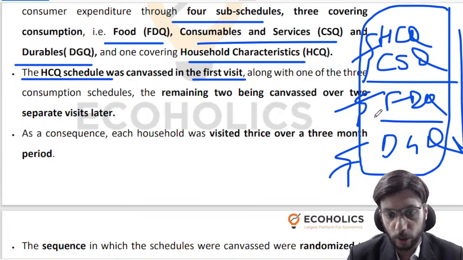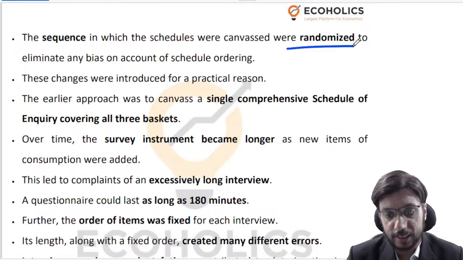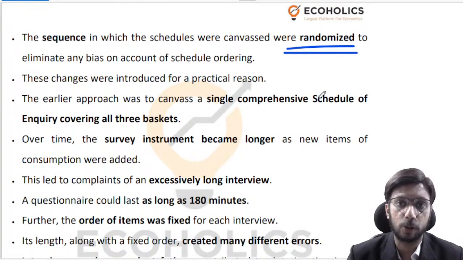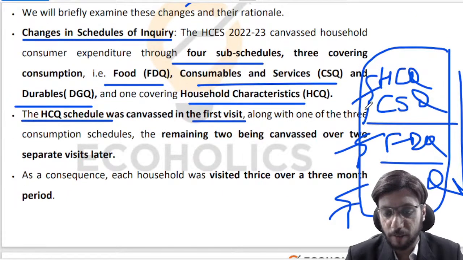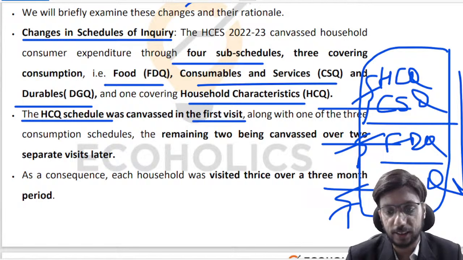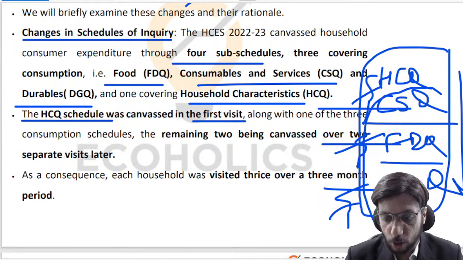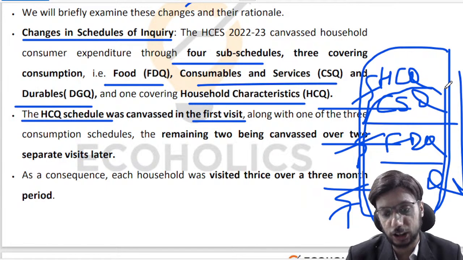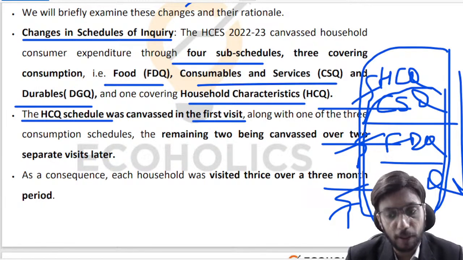So now what we have done is that, first of all, we are not doing it in one visit, we are doing 3 visits. Secondly, we have randomized the sequence of the subschedules. So it's not necessary that all surveyors in India will first do CSQ, then do FDQ, then do DGQ. No, that's not necessary. This order of these 3 subschedules can change. So I need not necessarily have DGQ in my 3rd visit. I can have FDQ in my 3rd visit. I can have maybe CSQ in my 3rd visit.